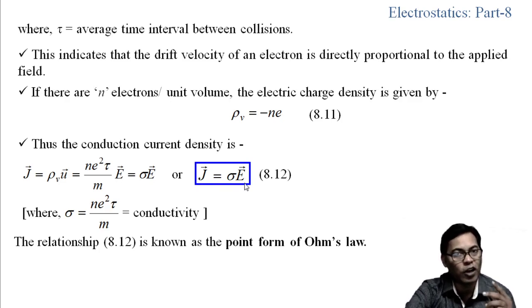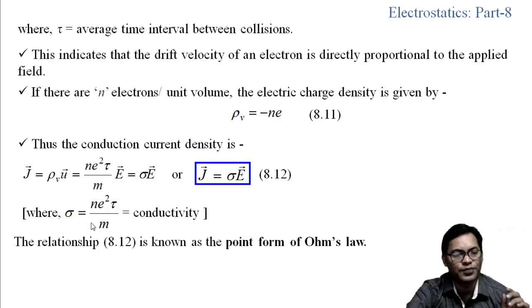For the convection current, the current density J equals rho v into u. For the conduction current density, J equals sigma E, where sigma is the conductivity, which can be written as n e square tau by m.